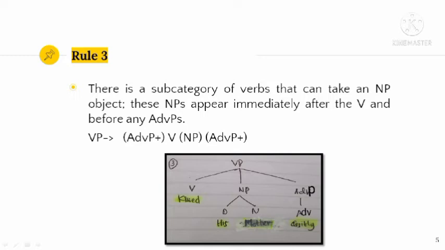And then we move to the next category, namely adverb phrase. We know that an adverb phrase consists of minimally one word, an adverb, and from the phrase the adverb is quietly, so we write quietly under the adv, and then we get this tree diagram.